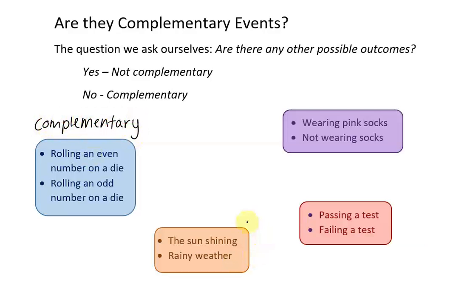Our next two events are the sun shining or rainy weather. So we have to ask ourselves, are there any other possible outcomes? Well, I think there are, because the sun shining and rainy weather are two possible events. But what about if it's cloudy, so it's not sunshiny, but there's no rain? Or what about if it snows? Or what about if it's nighttime, but not raining? There are other possible outcomes that we could have here, not just the sun shining or rainy weather. So these are not complementary events because there are other possibilities.